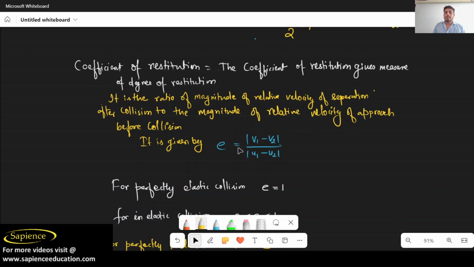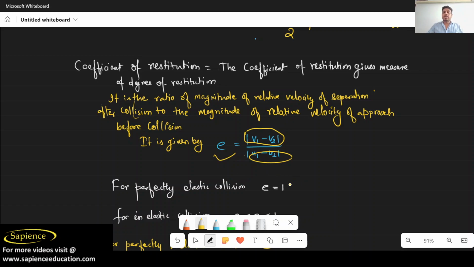So e can be written as v1 minus v2, the velocity of separation, divided by the velocity of approach. So you will get the value of e.